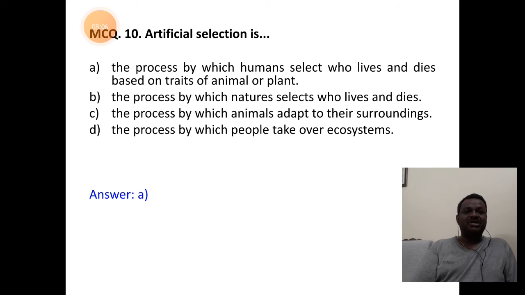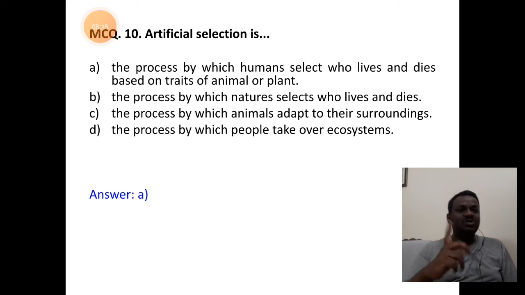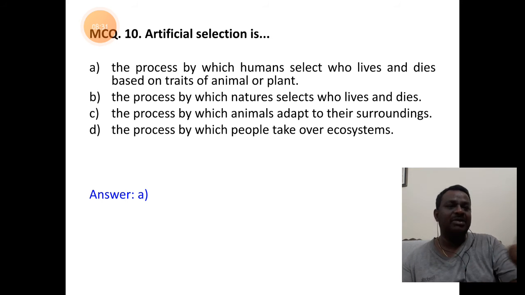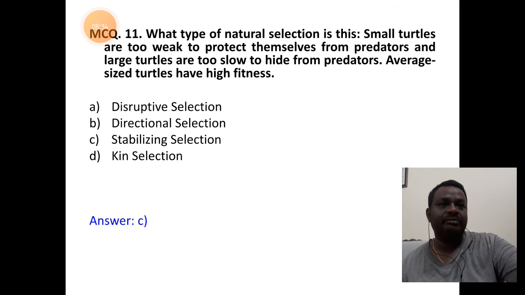And the last question is, artificial selection. It's a selection done by human beings, and it makes a particular group of organisms live and die based on the traits that human beings select. So answer remains A, because human beings are involved in the selection process.